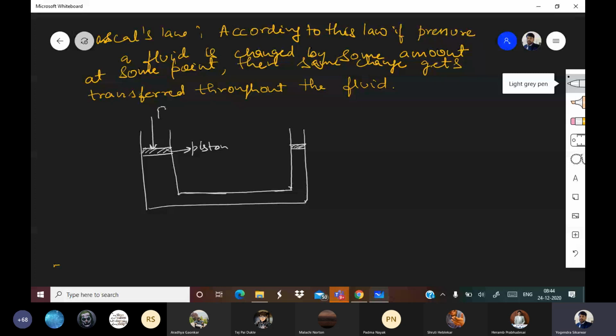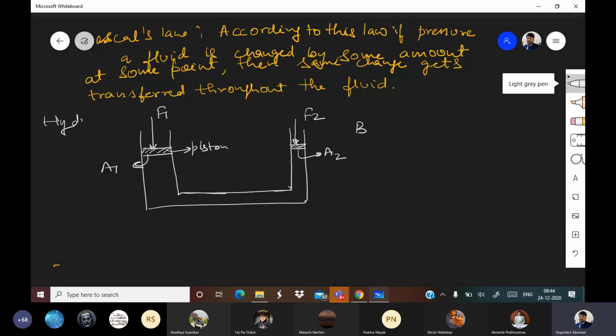F1 has area A1, F2 has area A2. So according to Pascal's law, this is actually the hydraulic lift.